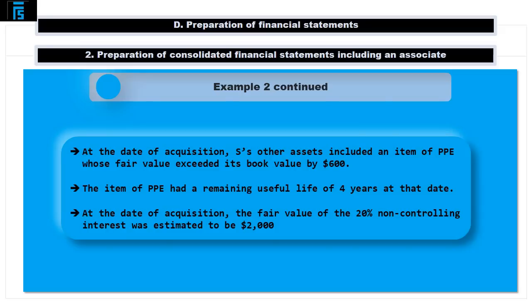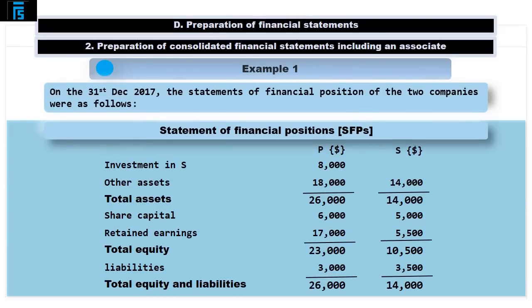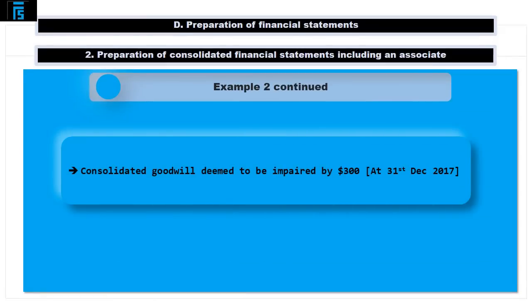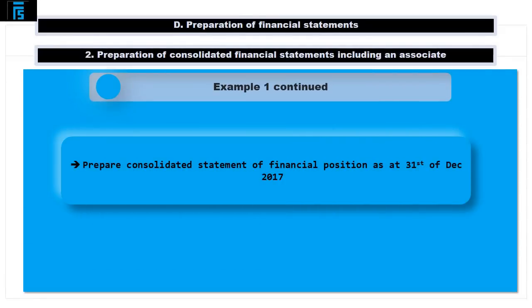What is more, at the date of acquisition, the fair value of the 20% non-controlling interest was estimated to be €2,000. Reading on the 31st of December 2017, the statements of financial position of the two companies are as follows. We are also told that as at this date, consolidated goodwill is deemed to be impaired by €300. And our job is to prepare a consolidated statement of financial position as at the 31st of December, which therefore becomes the date of consolidation.